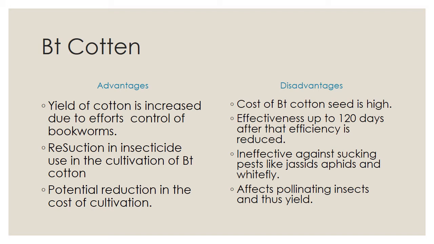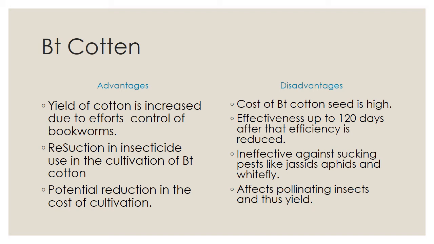Then the second one is reduction in insecticide use in the cultivation of BT cotton. So BT cotton helps to reduce insecticide usage. BT cotton also has some resistance against some particular insect. Therefore, the use of insecticides will be reduced.